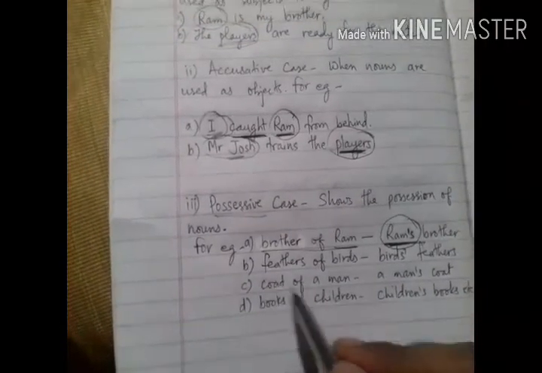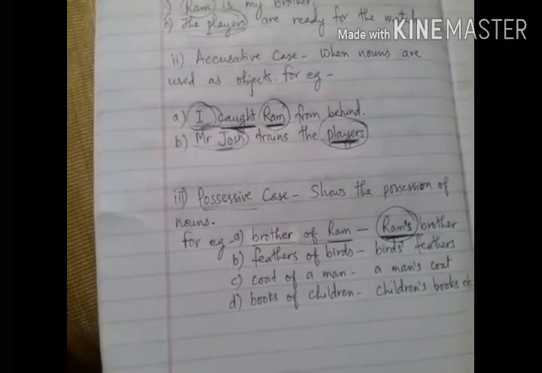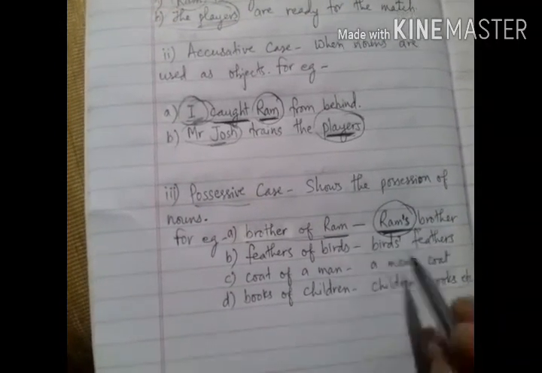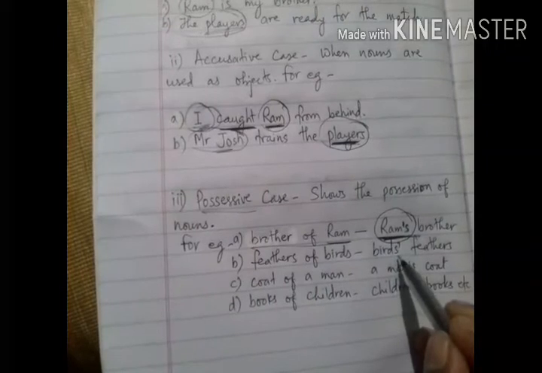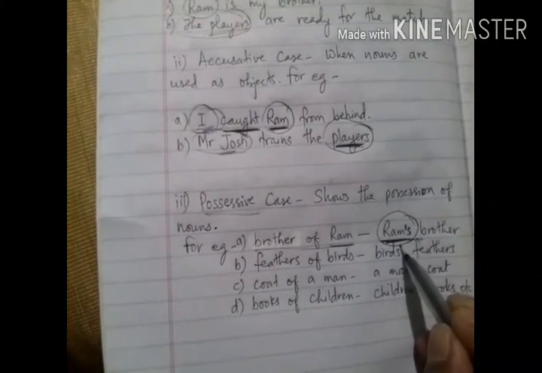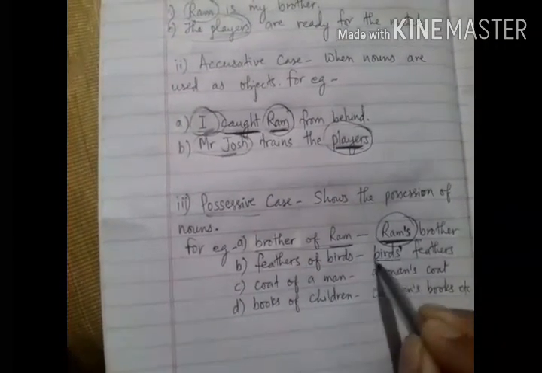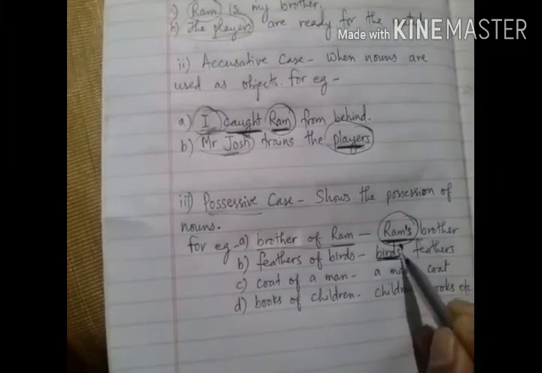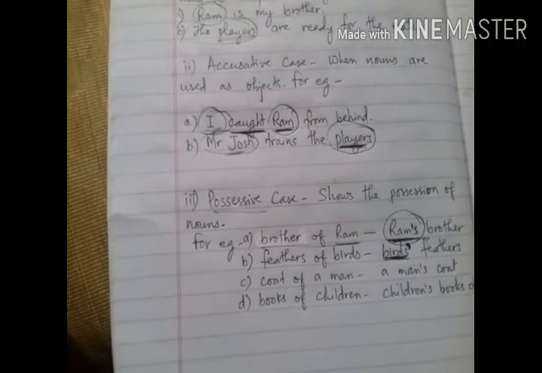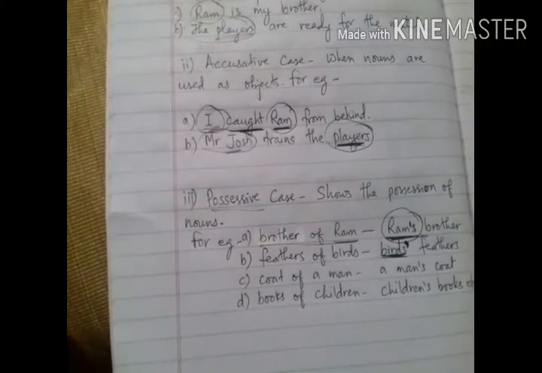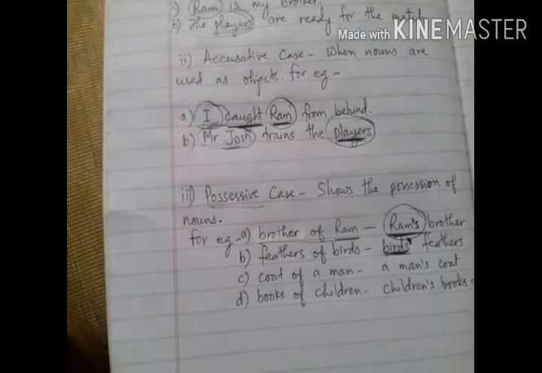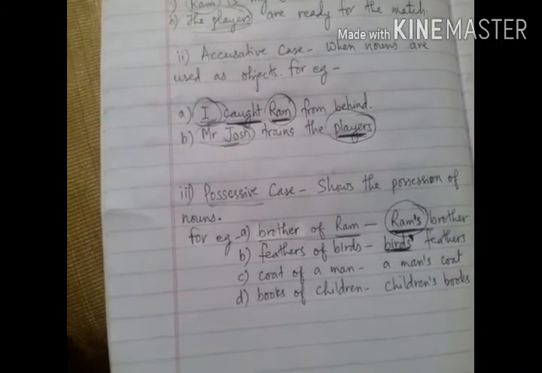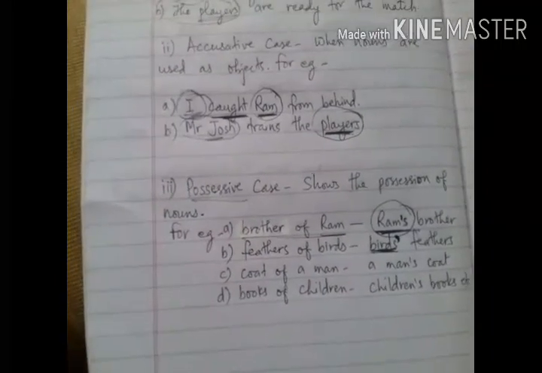Okay. So in the same way, if the nouns are plural, of which we are showing the possession, then we have to use just an apostrophe after the plural noun. Like birds is plural here, so after the complete plural noun I have used only apostrophe here. That means in case the nouns are singular, we have to use apostrophe s, but if the nouns are plural, then we have to use just an apostrophe after the plural nouns.